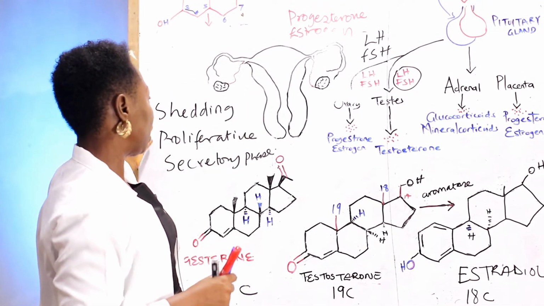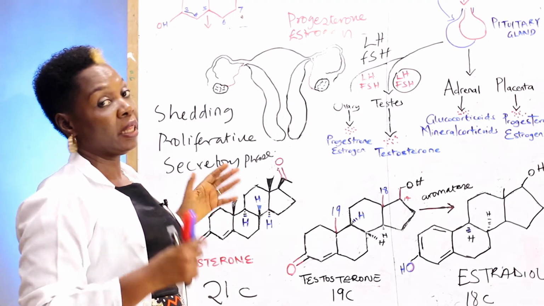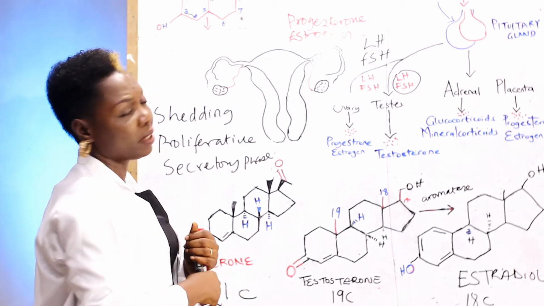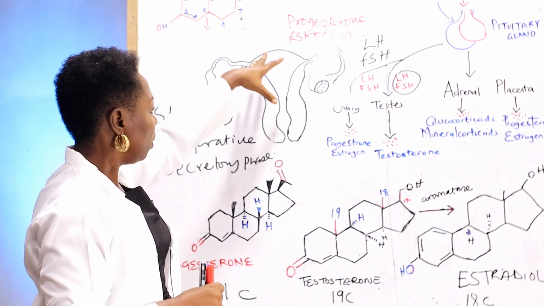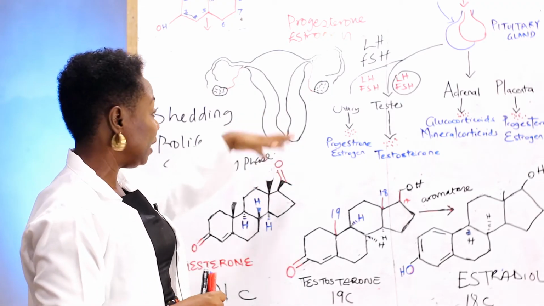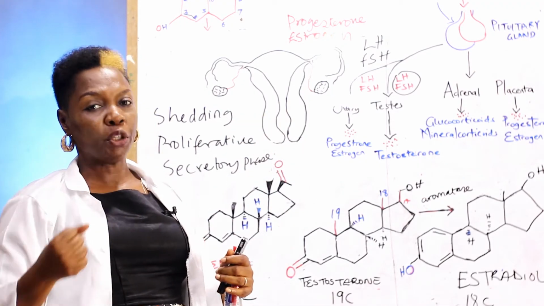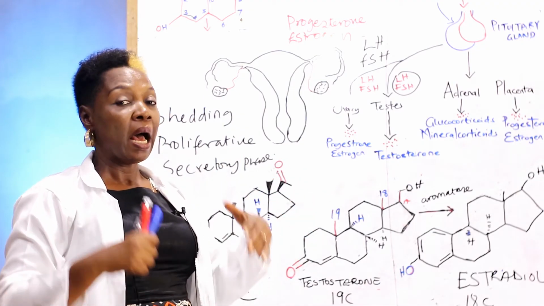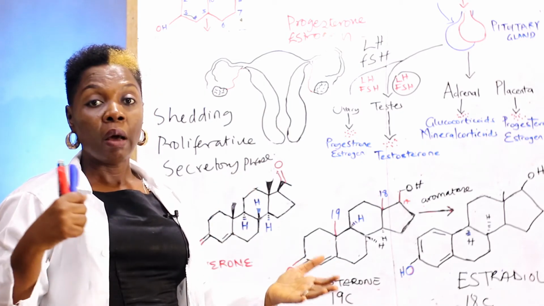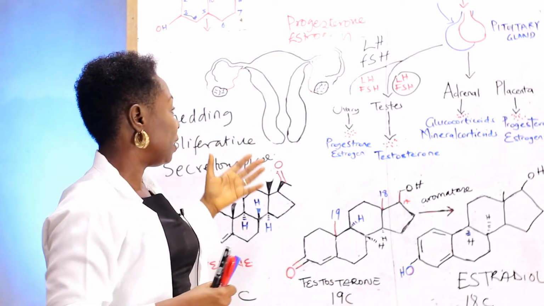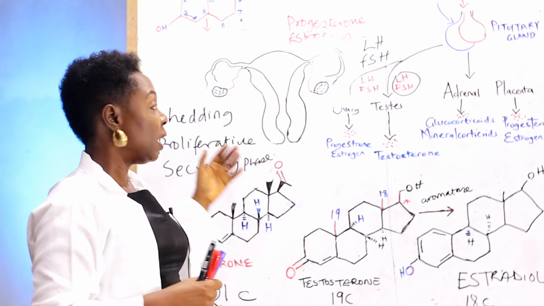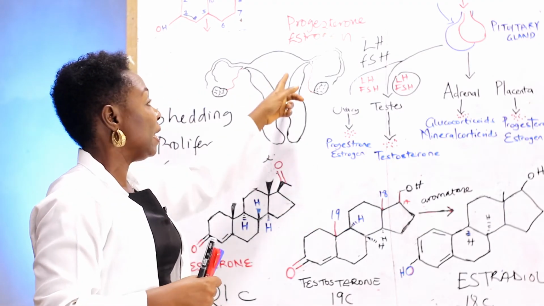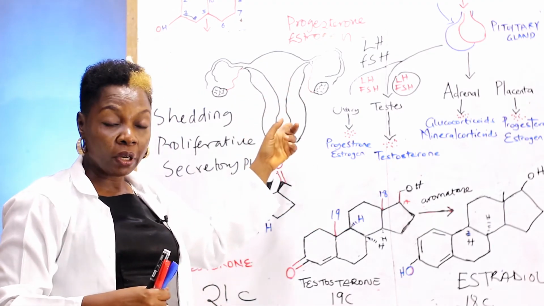Now, let's go back to the menstrual cycle. In the uterus, we have the shedding, the proliferative, and the secretory phase, and these are powered by different hormones. The shedding phase is day 1. At this point, there is bleeding, and it's characterized by progesterone withdrawal. This occurs between 1 to 5 days, and it varies amongst females. The shedding phase is also called the bleeding phase, characterized by the loss of blood from the endometrial component of the uterus.